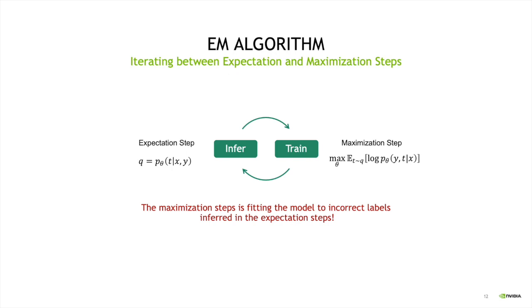So if we make mistakes in the expectation step when we're trying to infer the clean labels, we're fitting our model to the wrong labels that have been inferred by the model itself. So the mistakes will encourage the model to predict the same wrong labels.